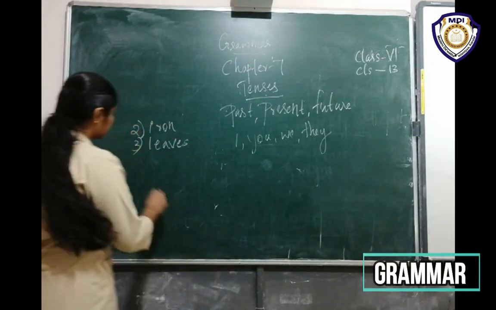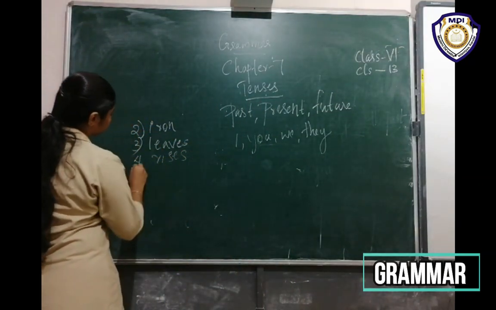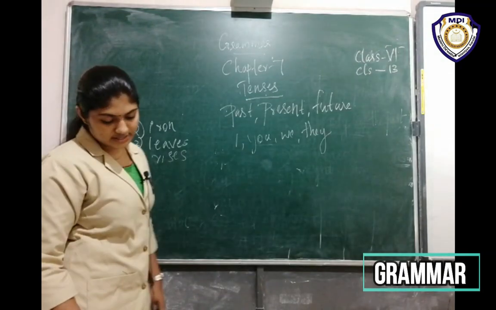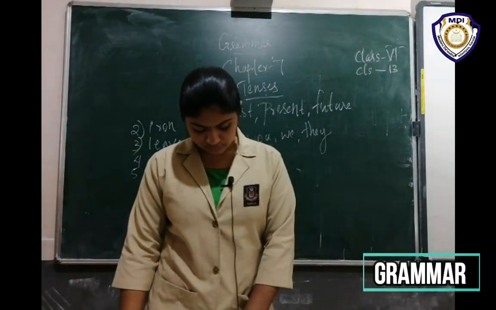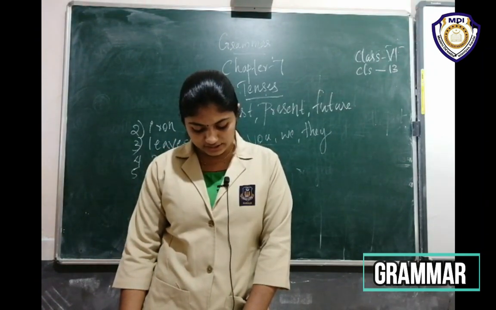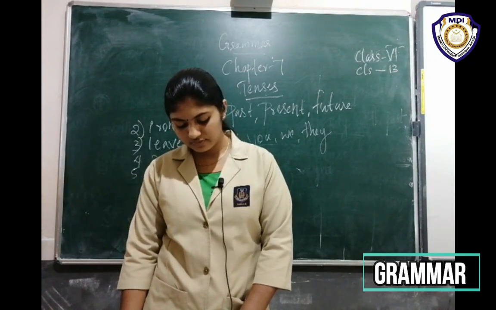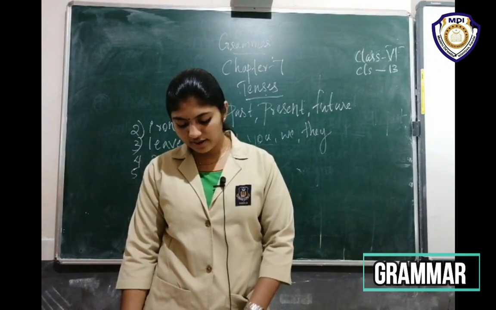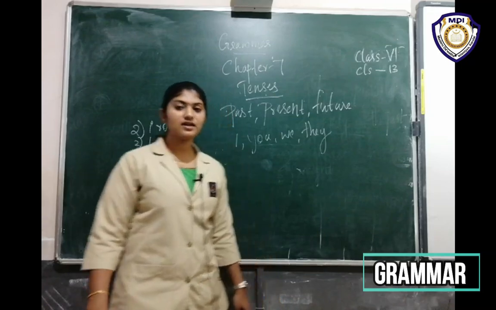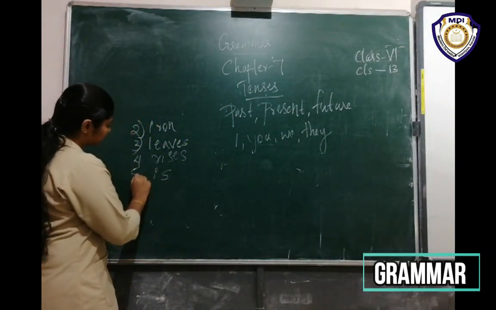Yes, the sun rises at 6 a.m. these days. Then fifth one, the tiger dash an endangered animal. The tiger is an endangered animal. Tiger is. Okay.